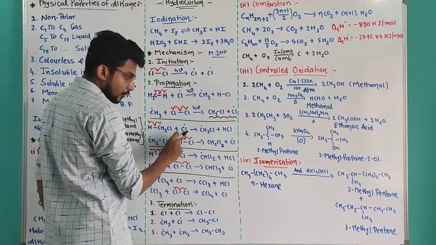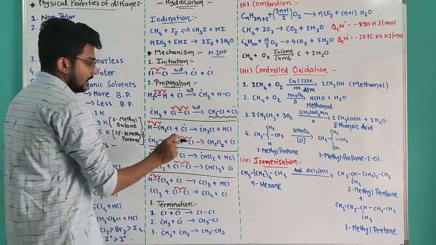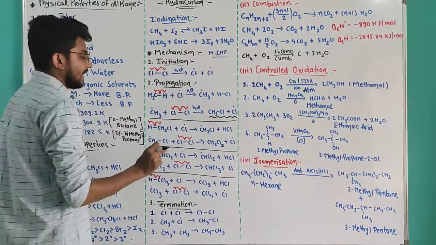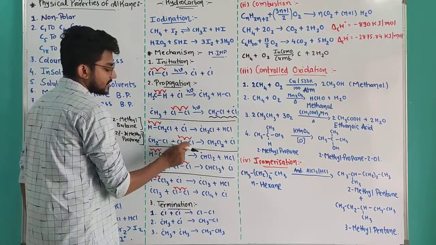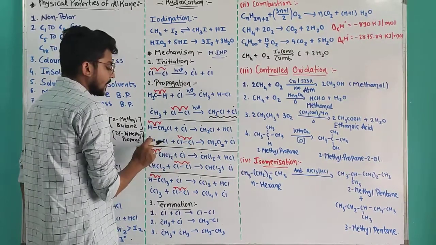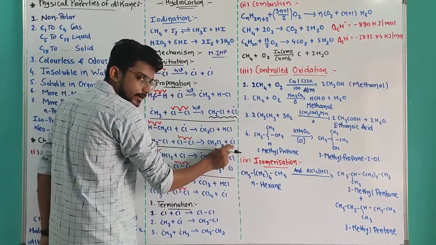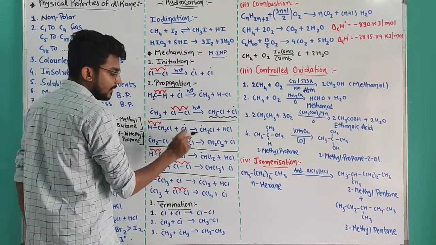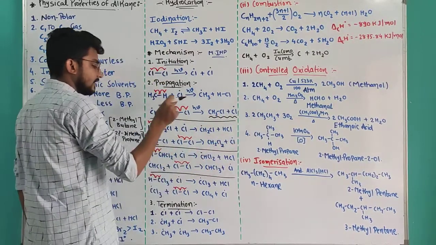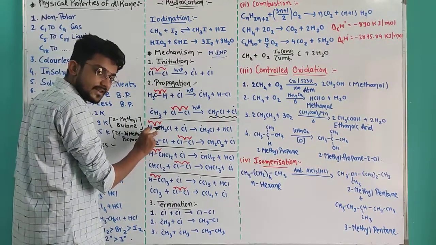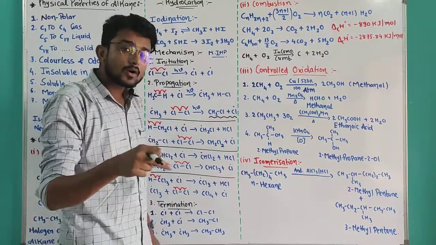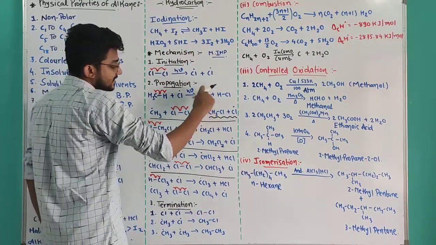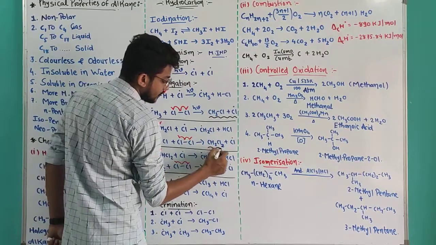Hydrogen reacts with chlorine and gives me HCl, and a CH2Cl free radical will occur. That CH2Cl free radical reacts with a chlorine molecule Cl2 and will give me a chlorine free radical. Again the chlorine free radical reacts with CH3Cl and gives me CH2Cl2. Again the Cl free radical reacts with CH3Cl. This will go on and on until all the CH3Cl is converted to CH2Cl2.